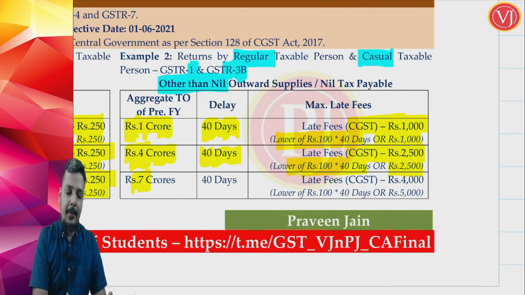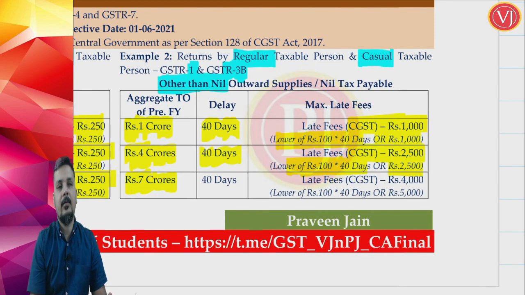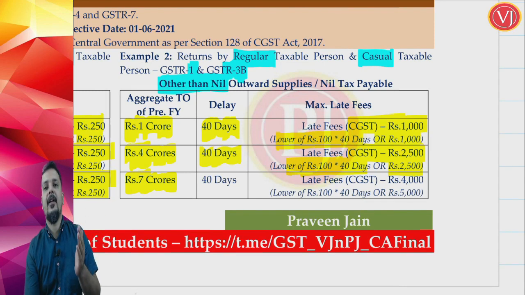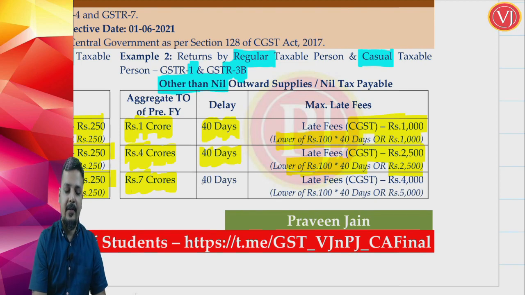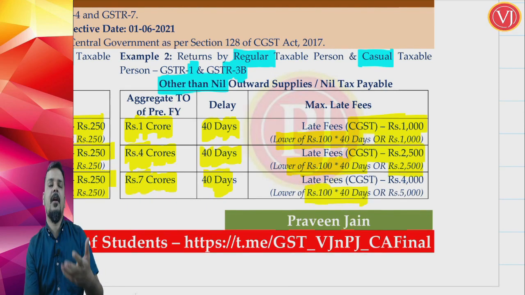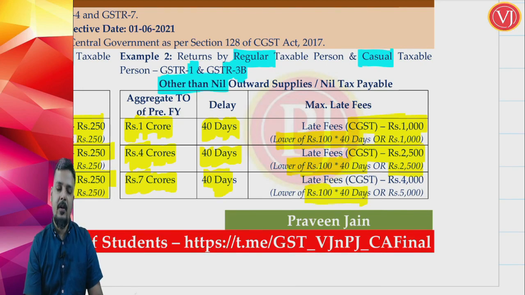But if my previous year aggregate turnover is 7 crores, it is not in the first category, less than 1.5 crore, it is not in the second category, 1.5 crore to 5 crore, it is in the normal category. Then rupees 100 per day, 100 for 40 days is 4000, or the limit is 5000. Which is lower? 4,000.